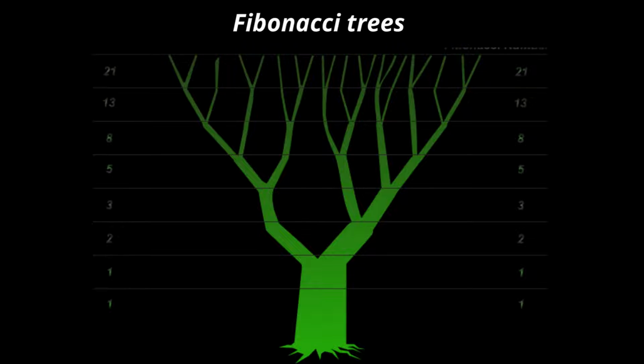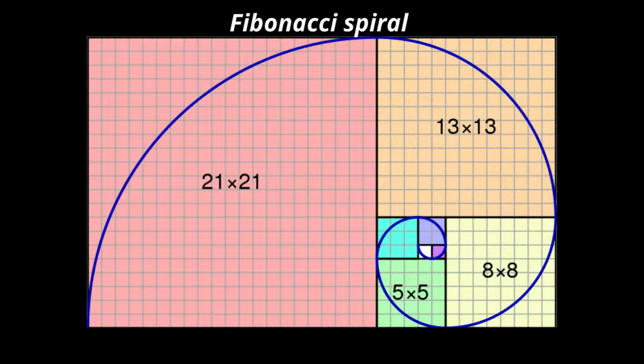And also the width of the tree. If you consider the width of the tree to be 21 at the base, then it will form 21 different branches. So the larger the width of the bark, the larger will be the number of branches with respect to the Fibonacci series. The thickness becomes very thin as it grows, following the Fibonacci series and the ratio only. So this is also really interesting, to see the Fibonacci series in every tree which we plant.